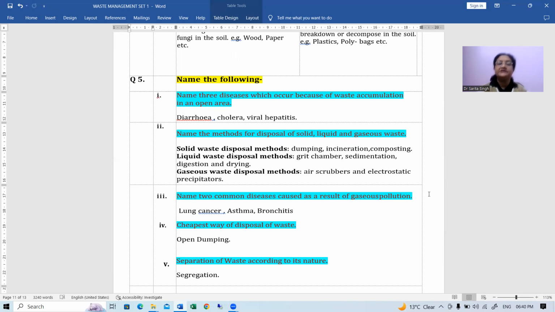Now, name 2 common diseases caused as a result of gaseous pollution: lung cancer, asthma, then bronchitis. All these are such diseases.